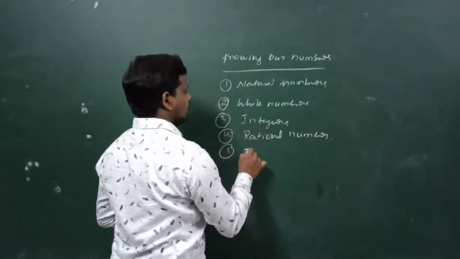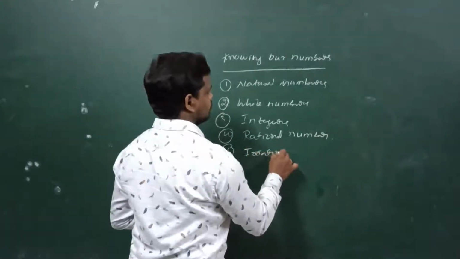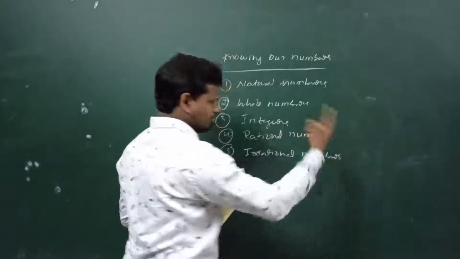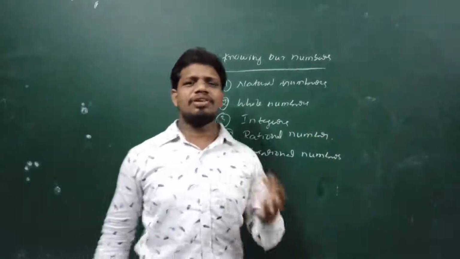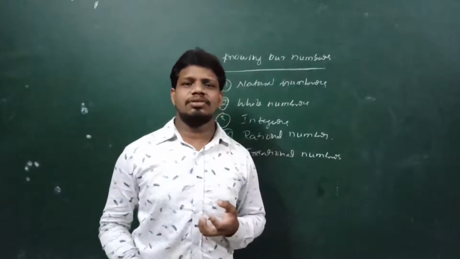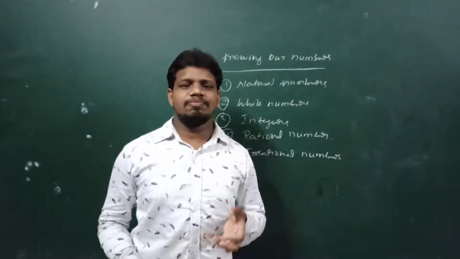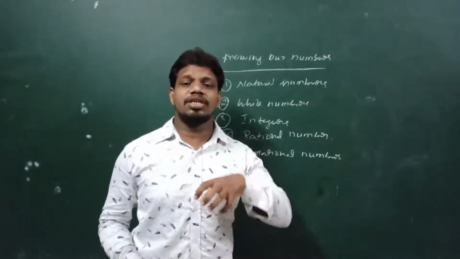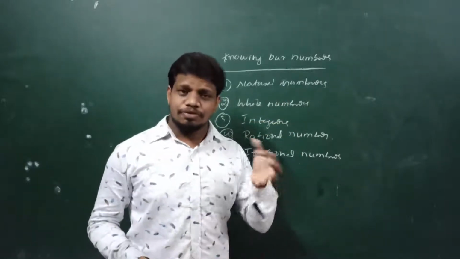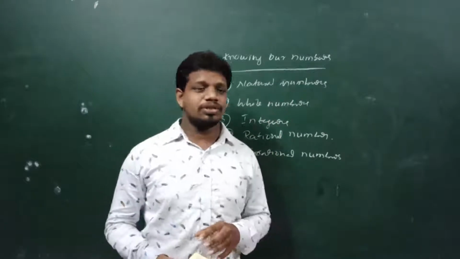Fifth one is irrational numbers. And the remaining numbers, for example, even numbers, odd numbers, composite numbers, prime numbers, co-prime numbers, as well as twin primes. These all we call as number system. Okay. So first we will discuss about these numbers.